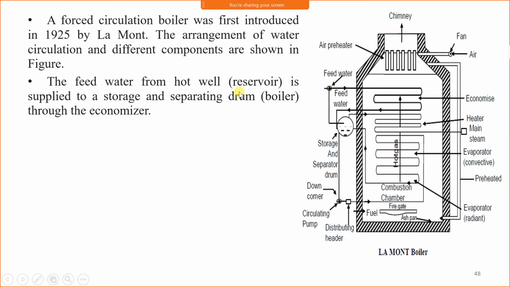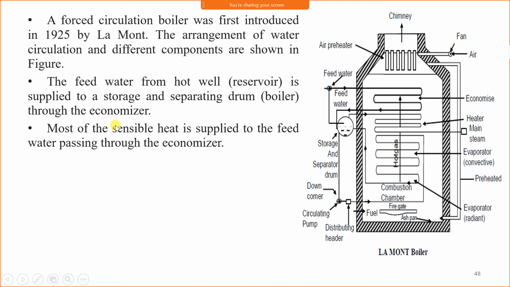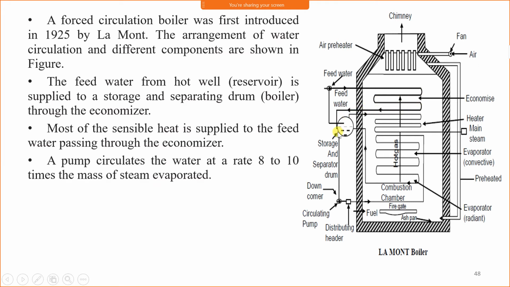The feed water from the hot well, that is the reservoir, is supplied to the storage and separating drum through the economizer. Means from the hot well, water is supplied to the drum through the economizer. First it passes through the economizer, then it enters the drum. The pump circulates the water at the rate of 8 to 10 times the mass of steam evaporated.